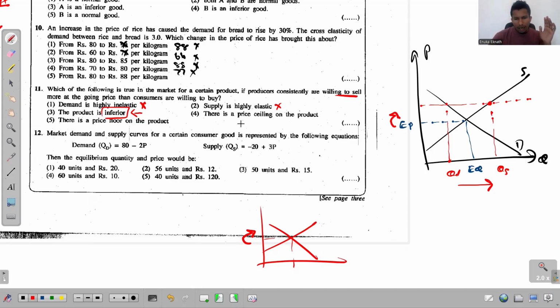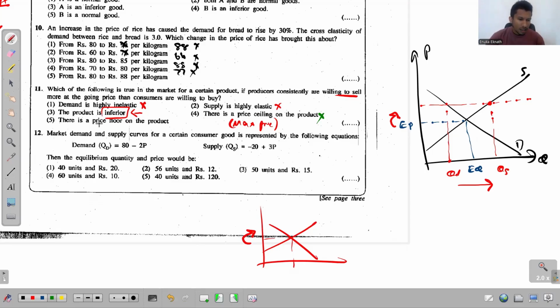Then what is a price ceiling? Price ceiling is the maximum price, right? Maximum price. So maximum price, if it is an effective maximum price, that is a price lower than the equilibrium price. So at a price lower than the equilibrium price, there will be an excess demand, not an excess supply. So this cannot be the answer.